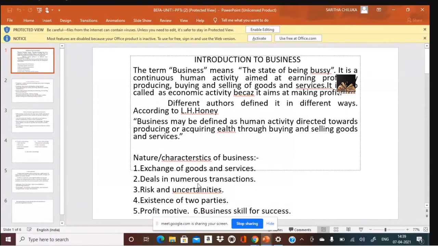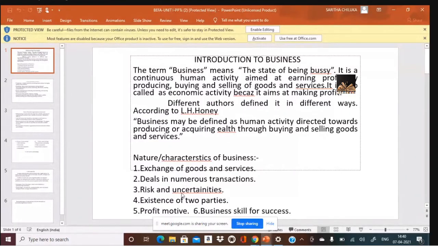Now the next is dealing with a number of transactions. Each and every business deals with numerous transactions, right from 1st April to 31st March. All the transactions that happen are recorded to arrive at profits at the end of the year. We close the books of accounts on 31st March, so that we know the profit of that particular year of a particular company.